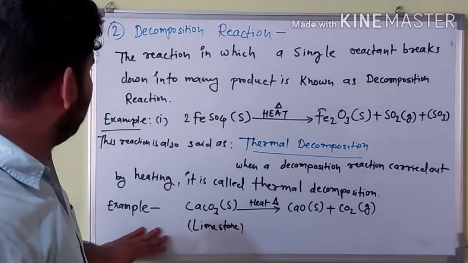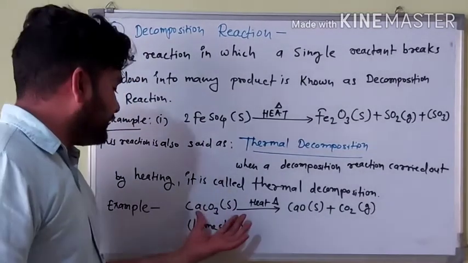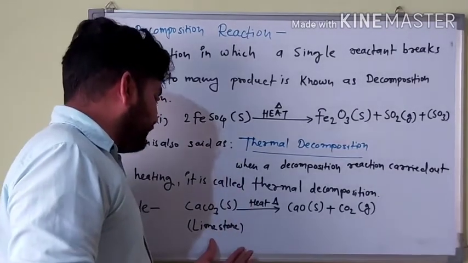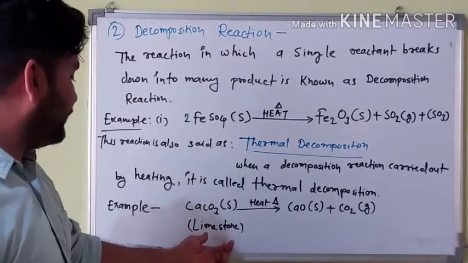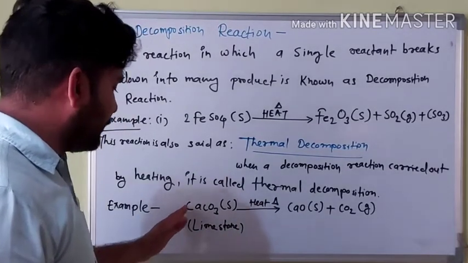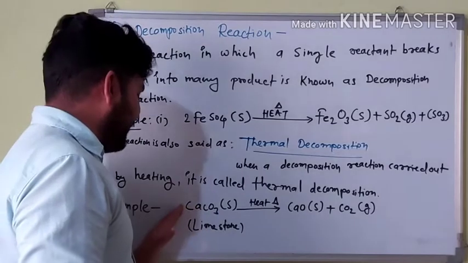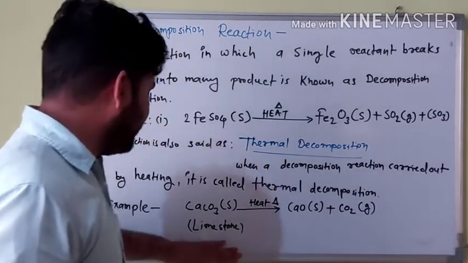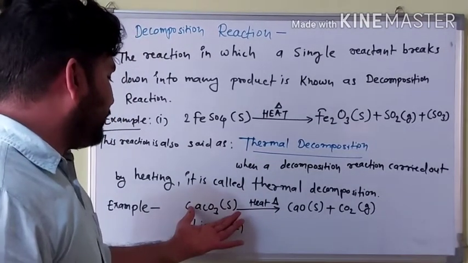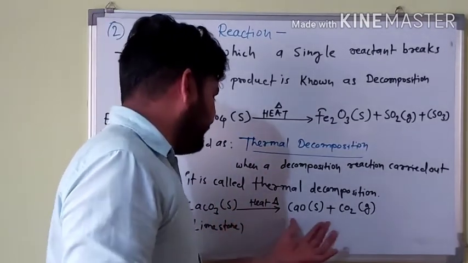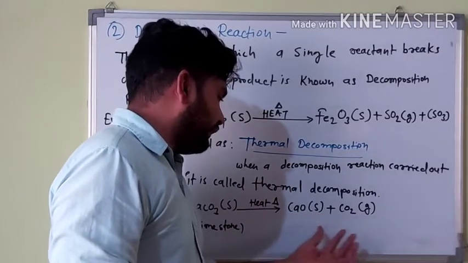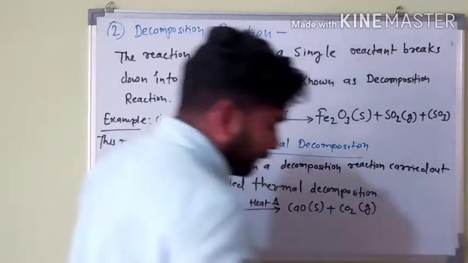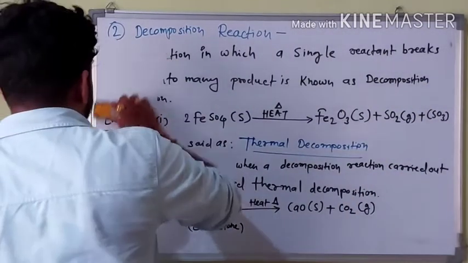There is another example of decomposition reaction. It is calcium carbonate, known as limestone. Limestone means chuna patthar, and marble also has the same formula. We are talking now about limestone. Calcium carbonate is broken down when we give it heat. It gives calcium oxide solid and releases carbon dioxide gas.